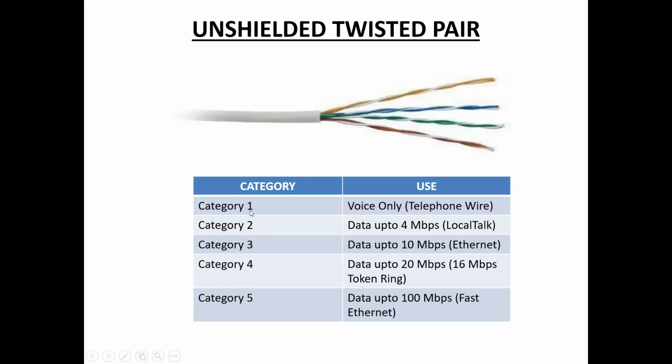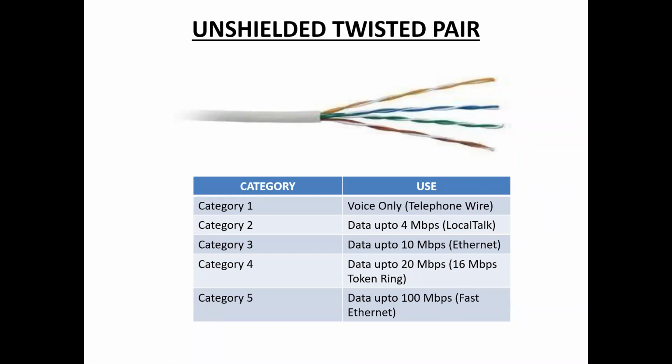So different categories of UTP, that is unshielded twisted pair, are here. Category 1 UTP is used for telephone wires, only for voice. By using category 2 UTP, we send the data at the speed of 4 Mbps. Example, LocalTalk. By using category 3 UTP, the sender sends the data to the receiver at a speed of 10 Mbps. By using category 4 UTP, the sender sends the data to the receiver at a speed of 20 Mbps.